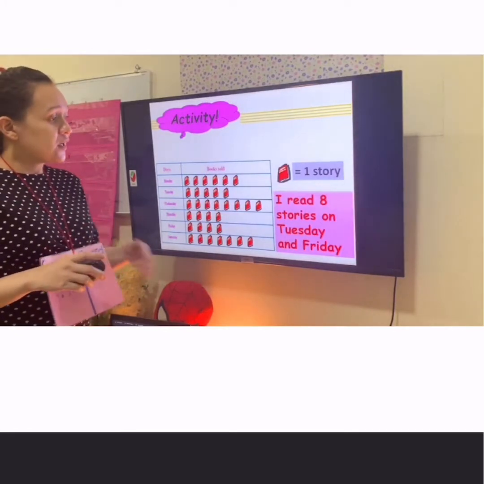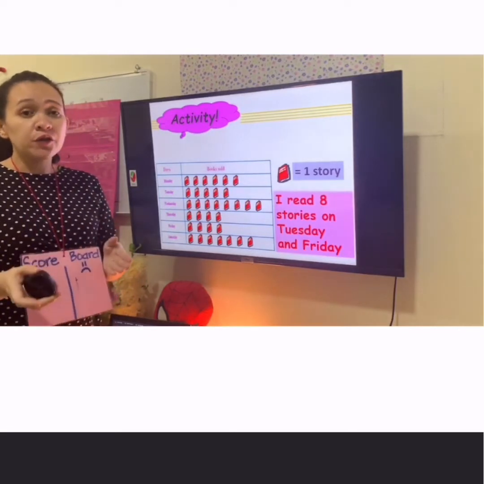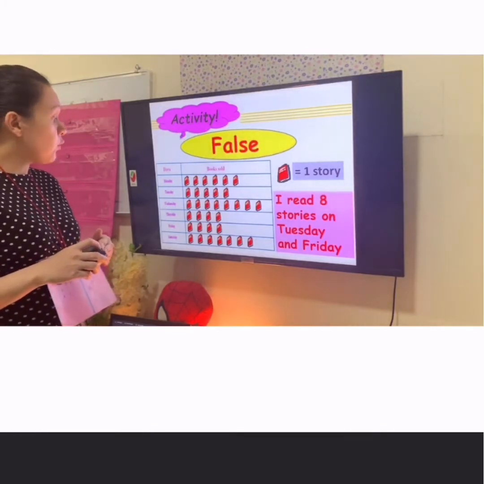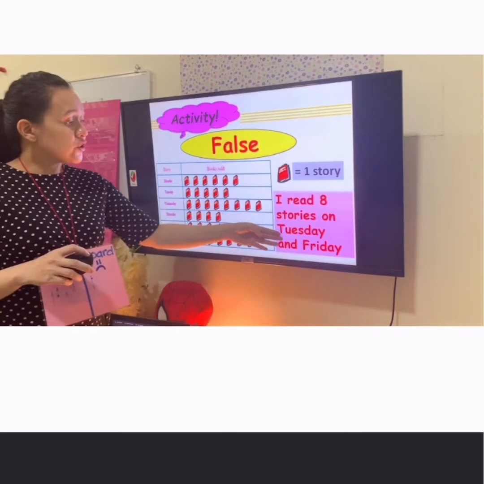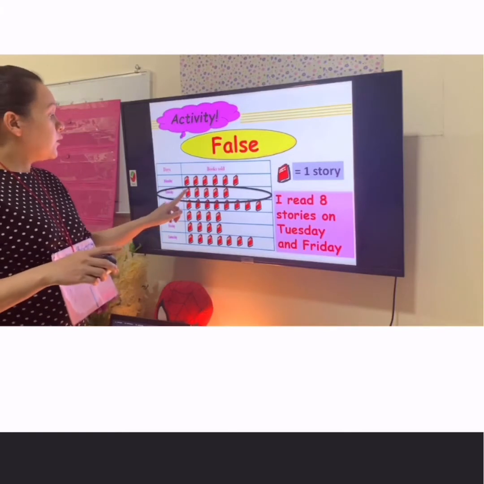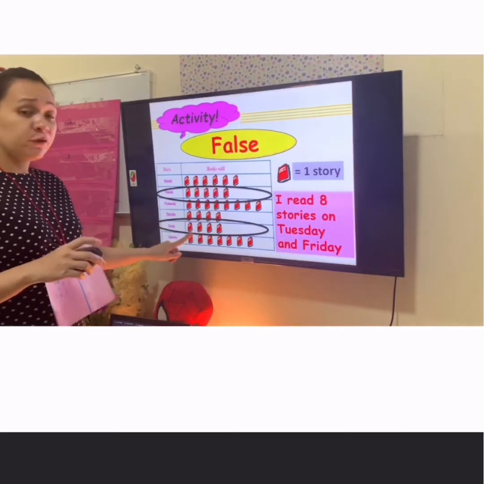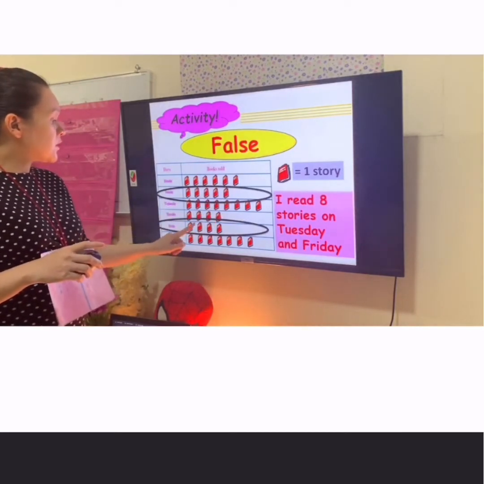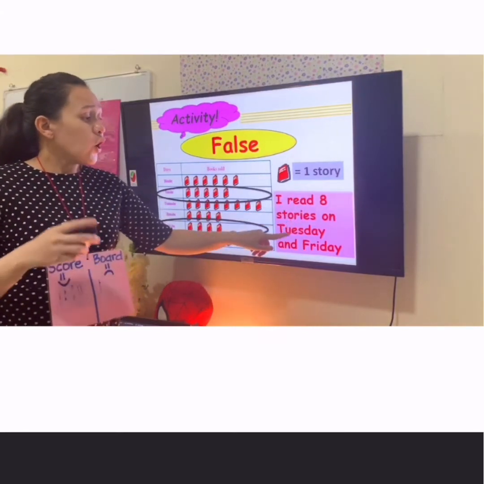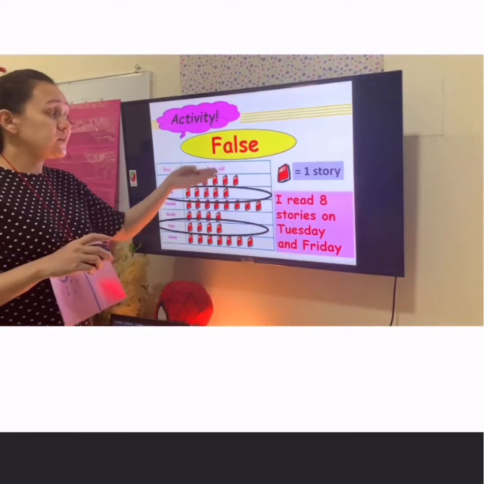The statement is, I read 8 stories on Tuesday and Friday. What do you think is the answer? The answer is false. Now let's check why. Let's check Tuesday first. Then we are going to count. 1, 2, 3, 4, 5. Then we are going to add this Friday. 5, 6, 7, 8, 9. So it must be I read 9 stories on Tuesday and Friday, not 8. That's why the answer is false.